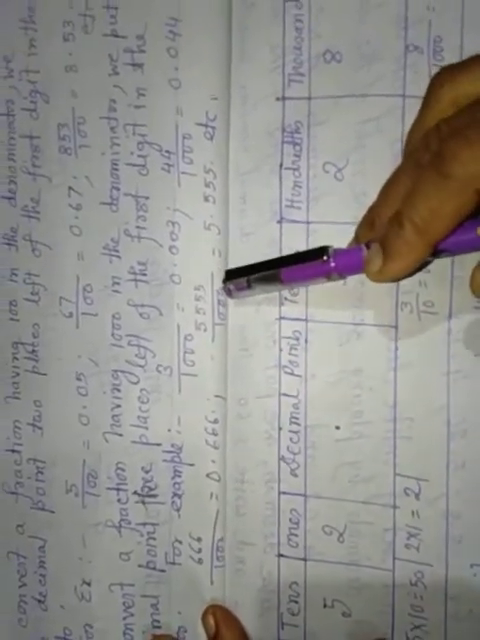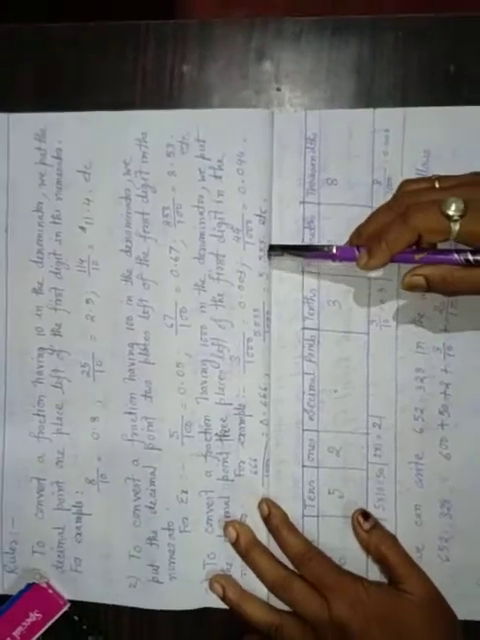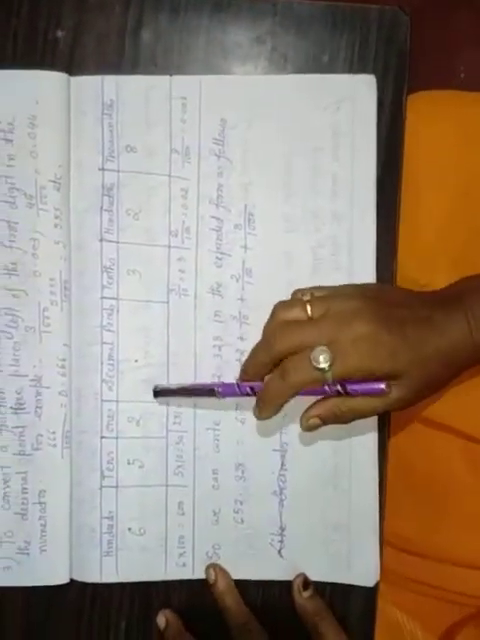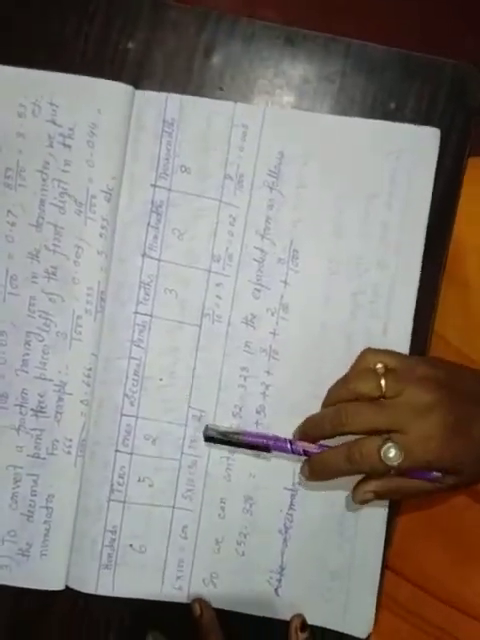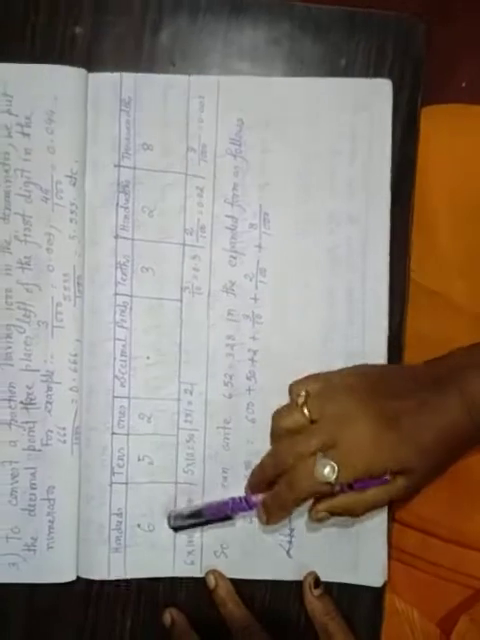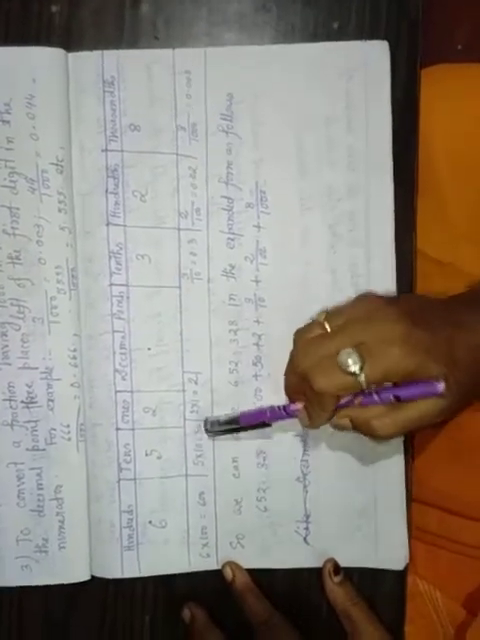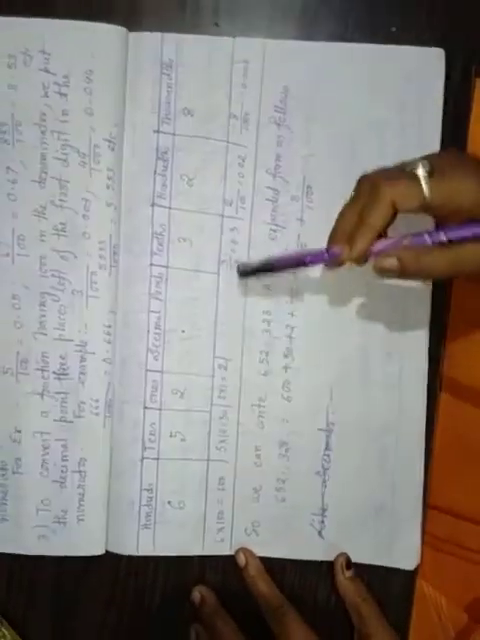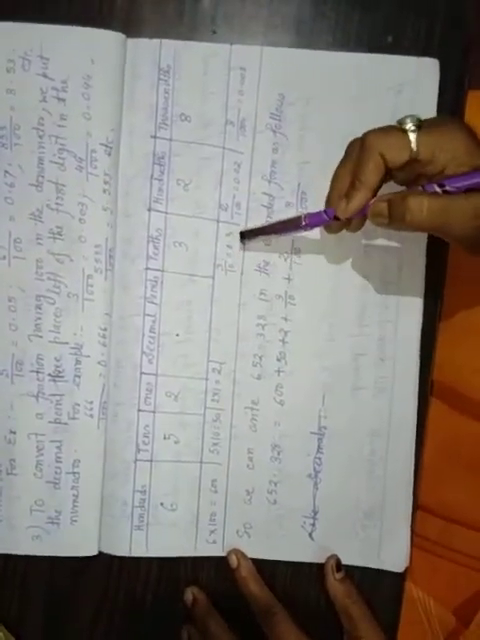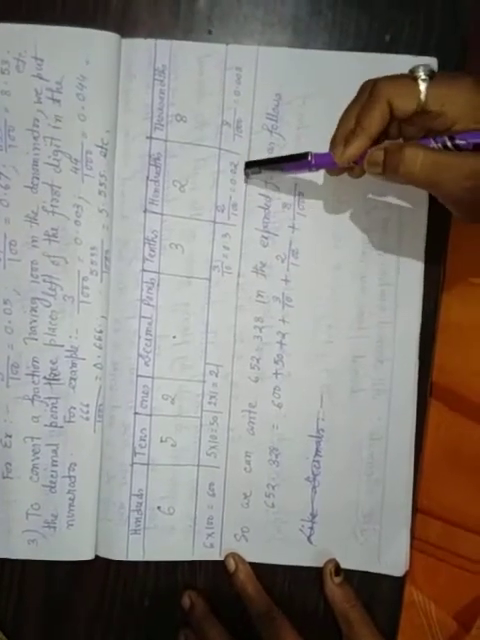5555 by 1000 equal to 5.555. Okay. Then I draw a column, that is a table, with the decimal point. 652.328: that is 6 into 100, 600; 5 into 10, 50; 2 into 1, 2. Point 3 by 10, 0.3; 2 by 100, 0.02; 8 by 1000, 0.008.